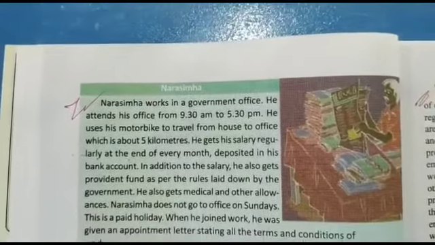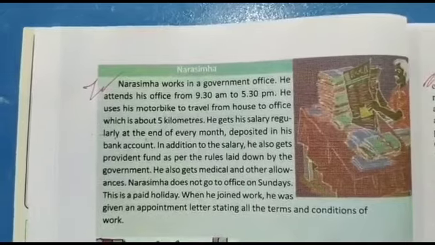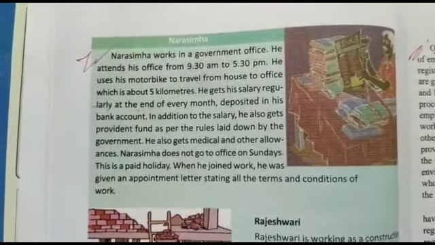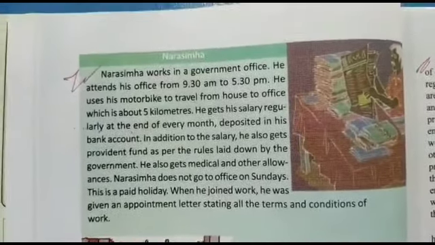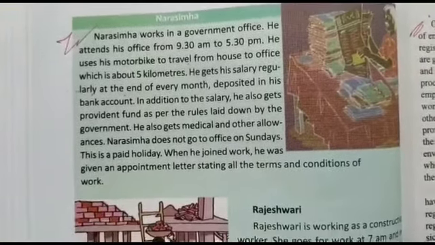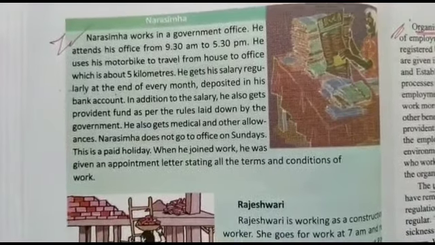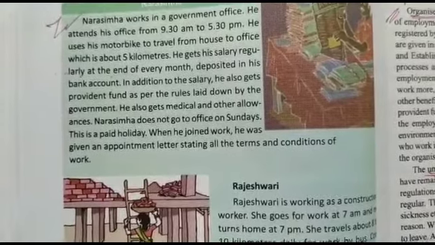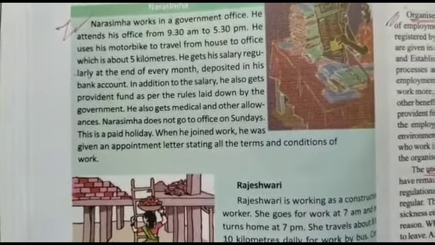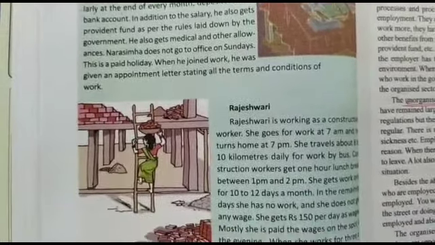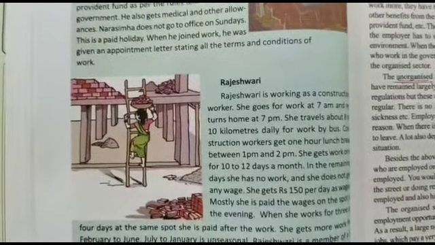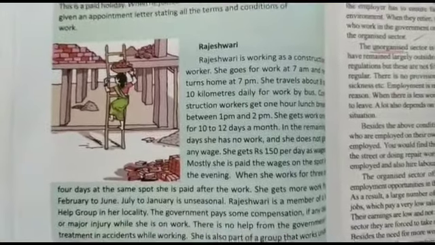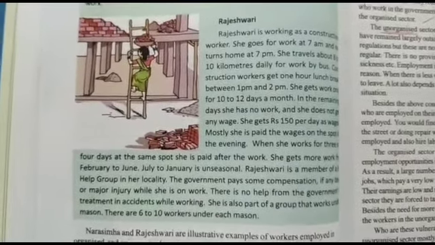Organized and unorganized sector employment in India. We are going to see the present picture of Narasimha and Rajeshwari. Narasimha falls under the organized sector. He maintains his time of 9 a.m. to 5, goes to work just 5 kilometers away, his salary is paid regularly, and he also enjoys many other benefits. Whereas Rajeshwari works from 7 to 7, is paid only when she works, and there is no paid leave for her. She is a construction laborer and falls under the unorganized sector.